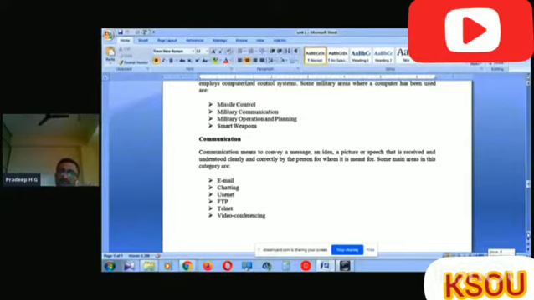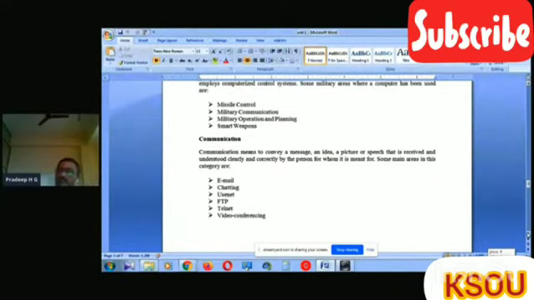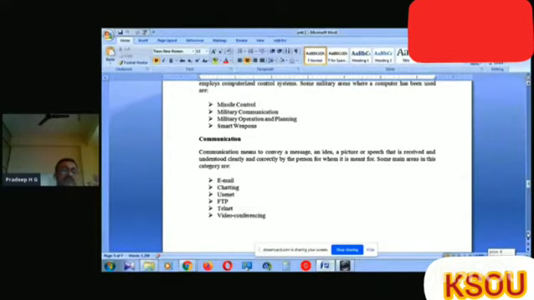Another important concept is that the data or information is understood clearly and correctly, and transferred to the person for whom it is meant.